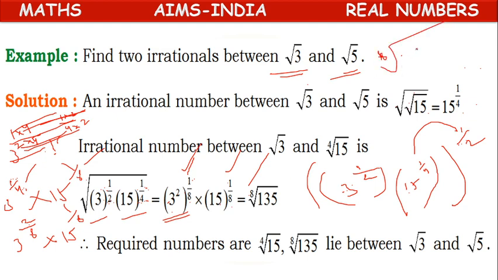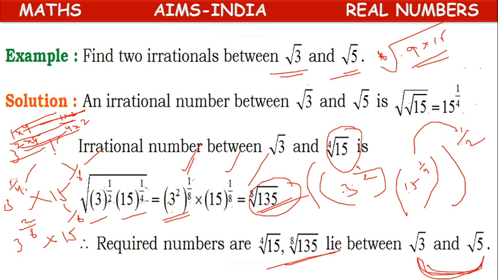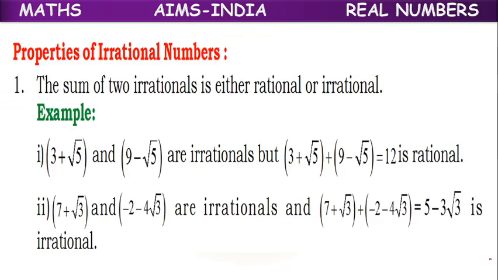What does 3 square mean? 3 square means 9. 9 into 15 gives the 8th root of 135. So 4th root of 15 and 8th root of 135, these two are the irrational numbers which lie between root 3 and root 5. Next.